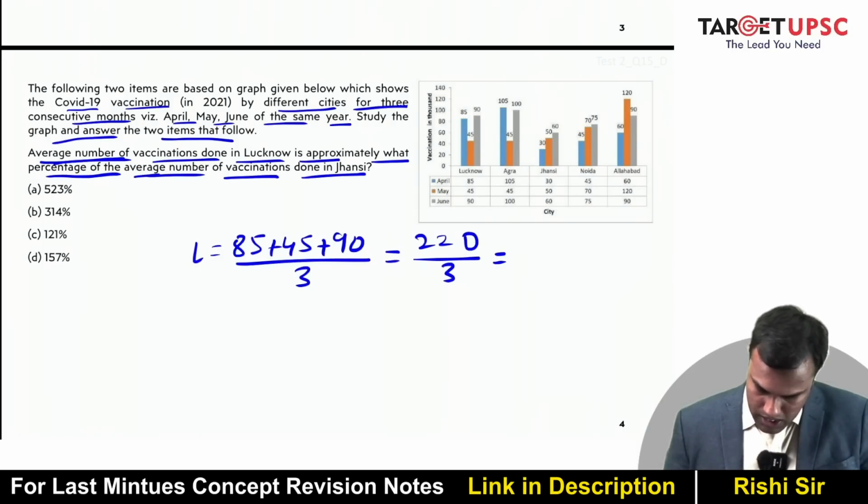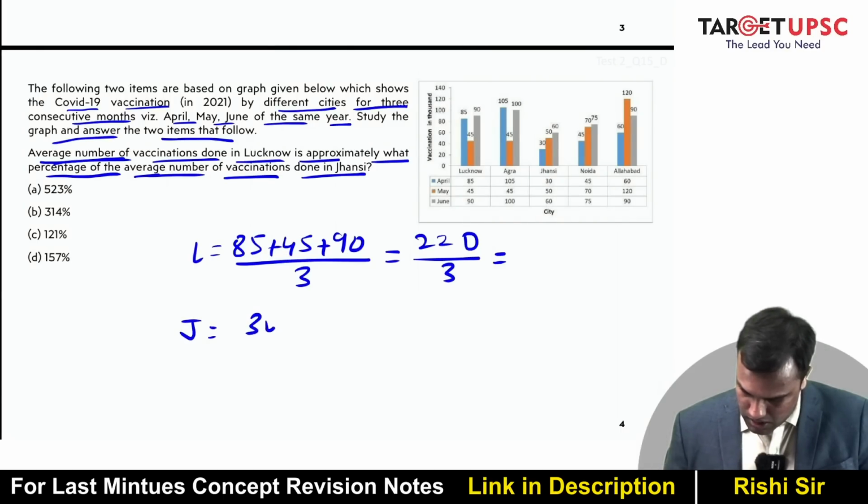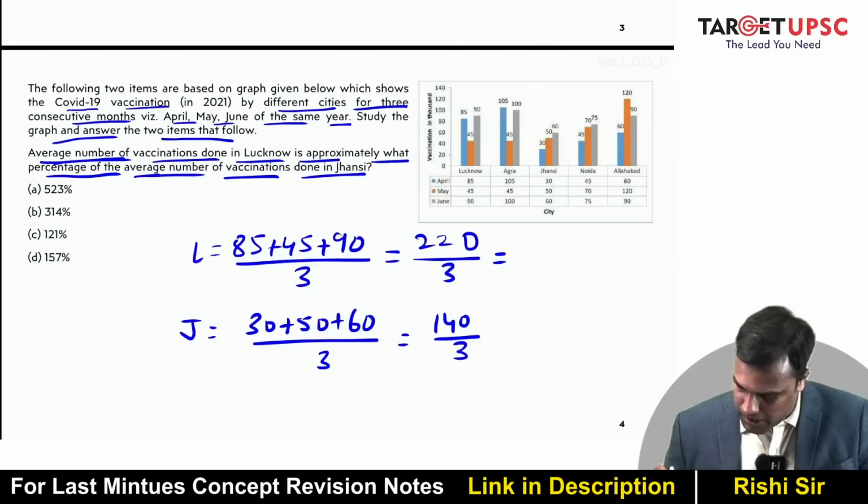Now I want to look at the average for Jhansi. Now what is the average for Jhansi? It is 30 plus 50 plus 60 divided by 3. So this becomes 30 plus 50 is 80, plus 60 is 140, divided by 3.